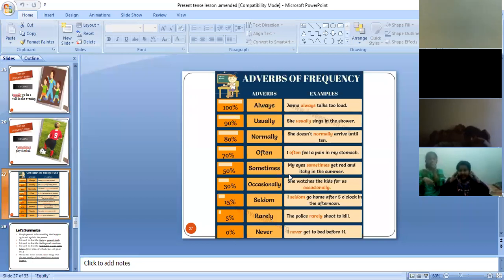Always means 100%, when an action is done 100% of the time. Never means 0, when there is no possibility of an action happening. Sometimes means 50%, when we do an action some of the time, and half of the time we don't. Usually means 90%, normally 80, often 70, occasionally 30, seldom 15%, rarely 5. These are the percentages given to show the frequency of adverbs.